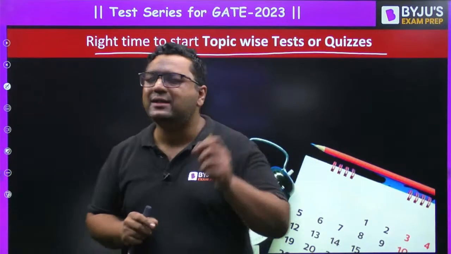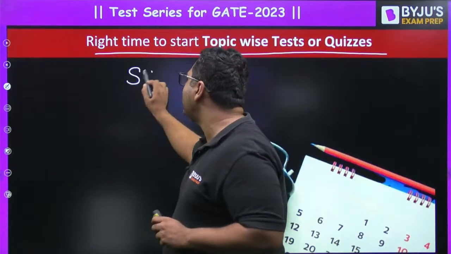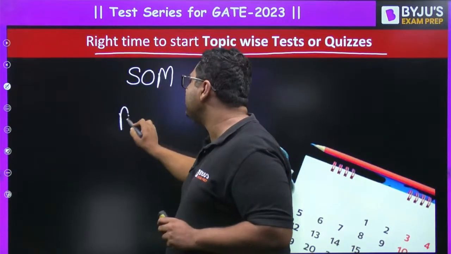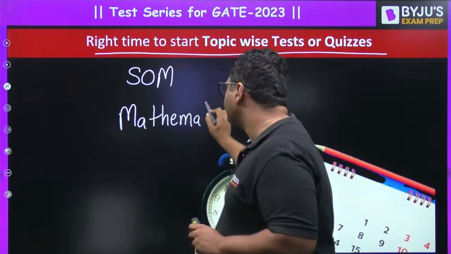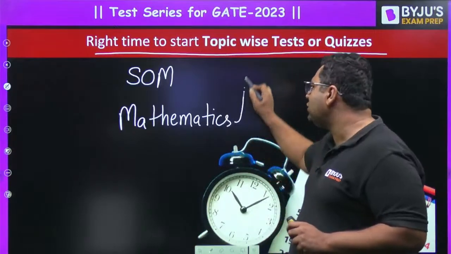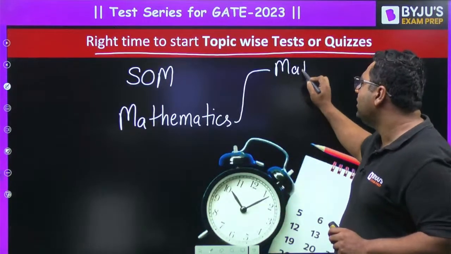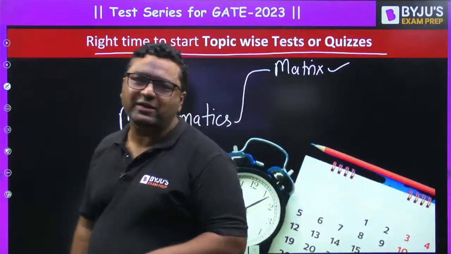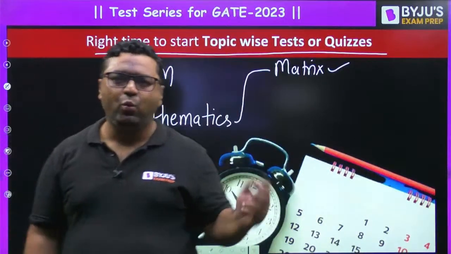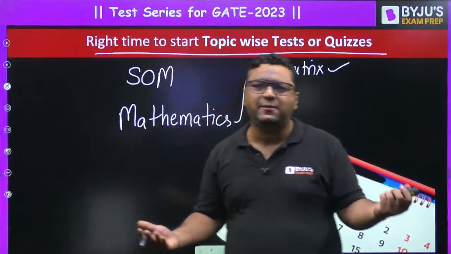Whenever you are studying, let us say your 4th subject is strength of materials, or let us say mathematics. I am taking mathematics because that will be valid for all the branches. So my dear, whenever you see that your matrix topic is over, go for the quiz or the topic wise test of the matrix. Why wait for completion of the subject?